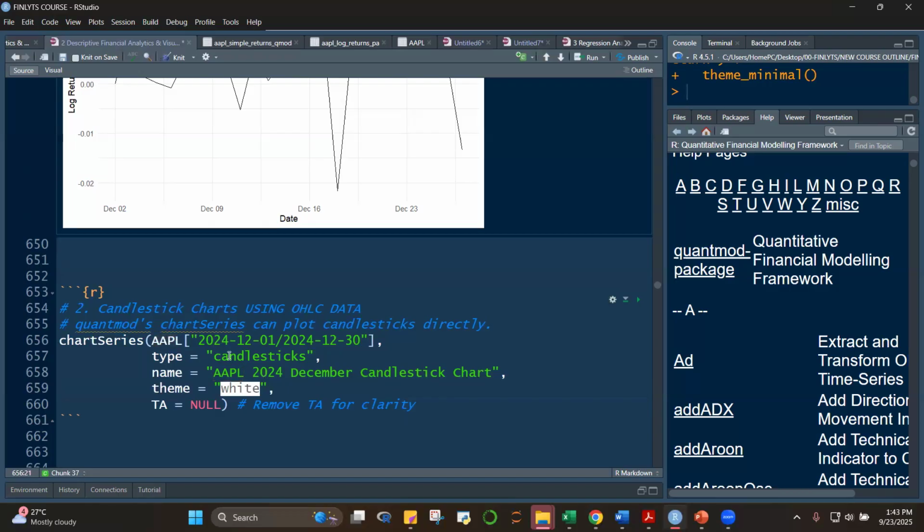Okay, so here I'm subsetting Apple. I'm just subsetting the whole month of December. Remember the Apple class starts with 2020 and ends with 2024. I'll just get 1 month. So how do you subset? Apple and then brackets, quotes, 2024 1201 slash 2024 1230. That's how you subset. Type is equal to candlesticks, and then let's give it a name, Apple 2024 December candlestick chart. Theme is equal to white. We haven't done this, okay? Technical analysis is equal to null. So let's run this.